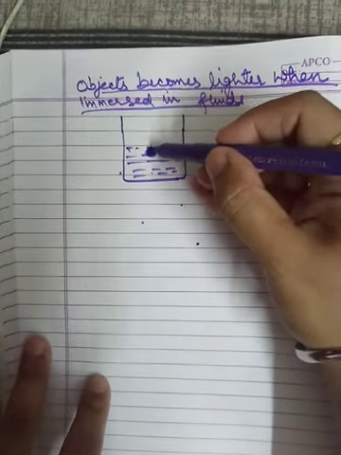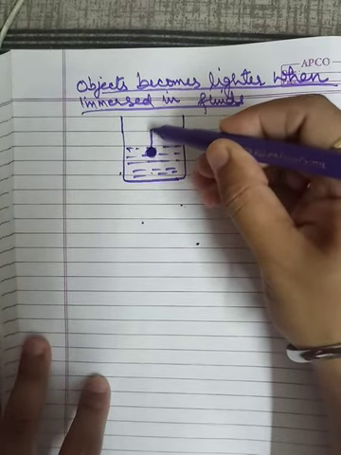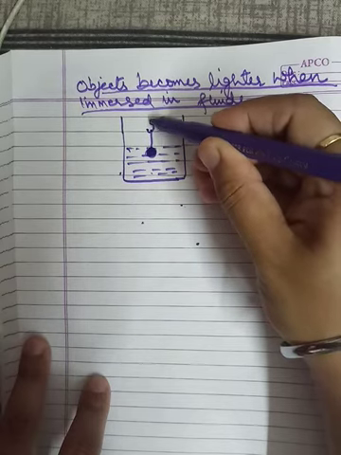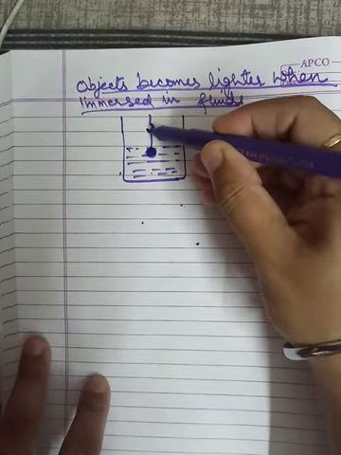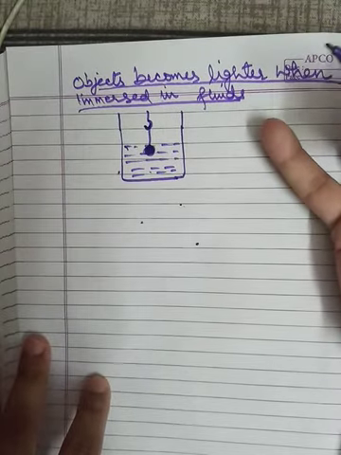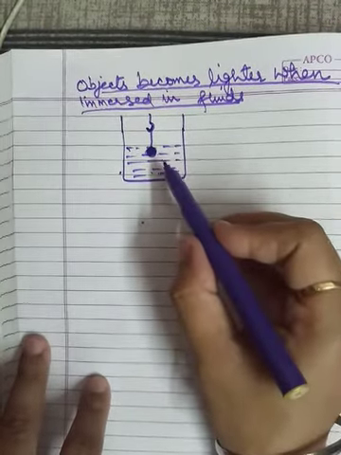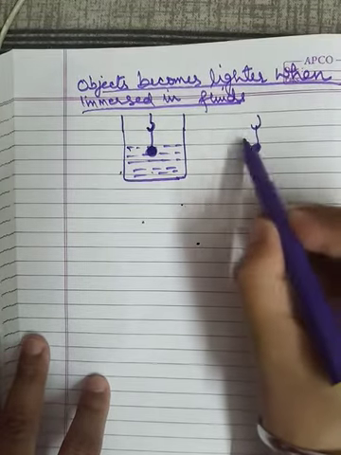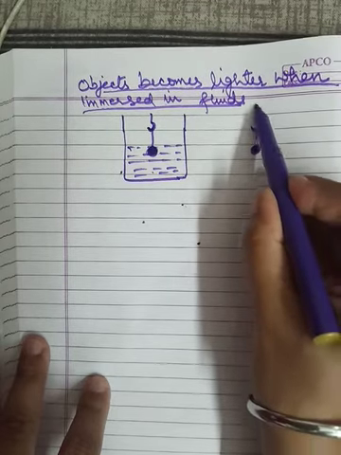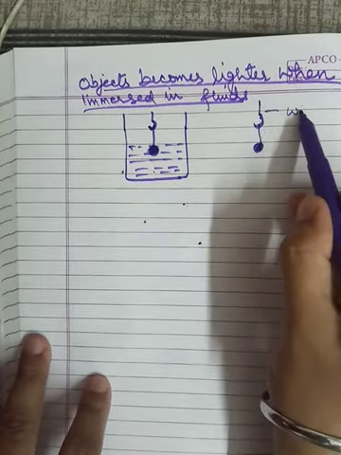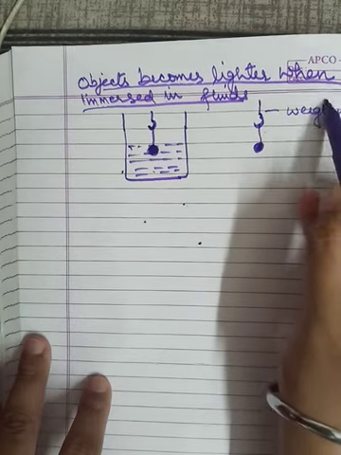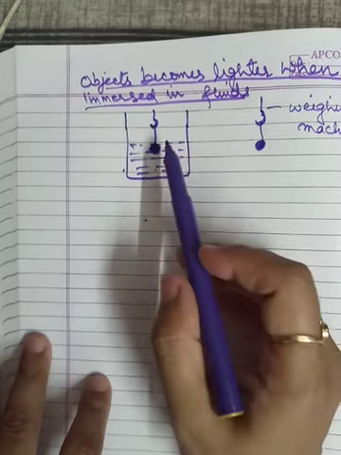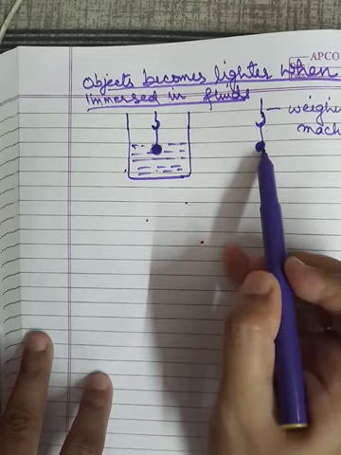If I weigh this object by holding it with some thread and a hook attached to a spring balance or weighing machine, when it is free from the fluid or air, this weighing machine or spring balance can measure the weight.